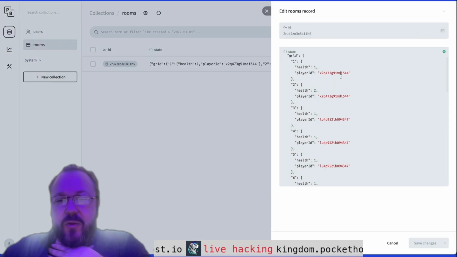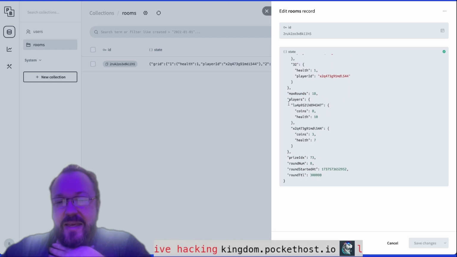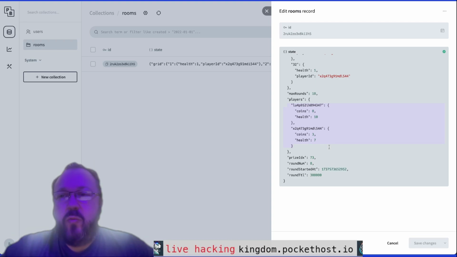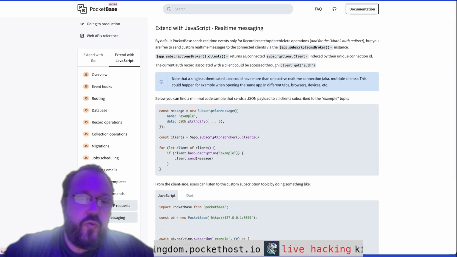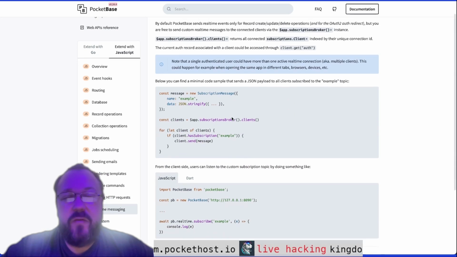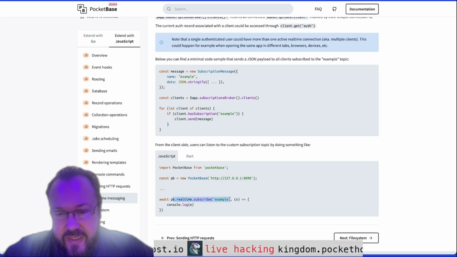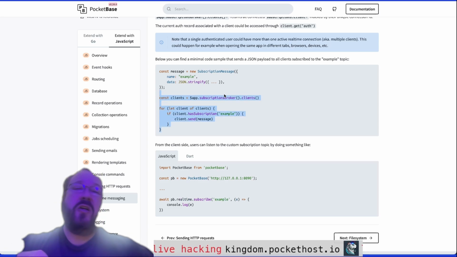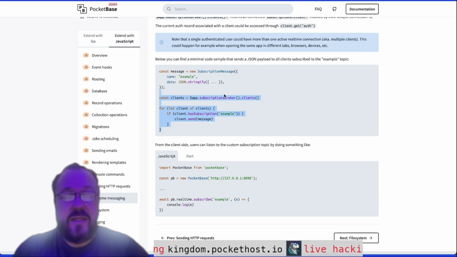Look at this Rooms table. It's got the grid. It's got the health of each tile, which player's occupying each tile. It's got all of the players, how many coins they have, how much health they have overall. And then the backend code sanitizes everything based on which user is asking for it. This all comes out of some relatively new features in PocketBase 24, real-time messaging, where from the client side, you can subscribe to any topic, and on the server side, you can broadcast to that topic. So no longer do you just have to subscribe to collection. You can create your own custom topics, and that's what we did here.